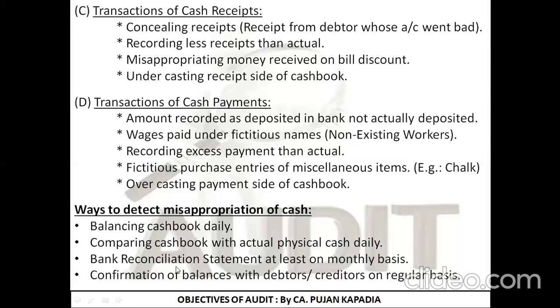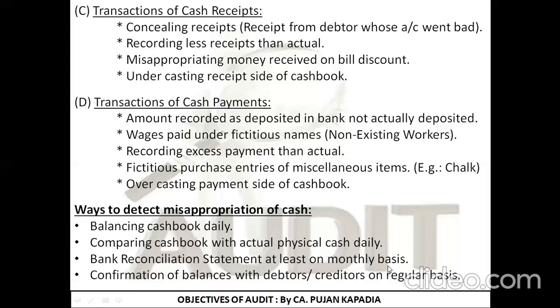Third is BRS, that you all know, bank reconciliation statement, at least on a monthly basis. So we come to know that no one has entered dummy entries like cash deposited into the bank or cash withdrawn from the bank. And last, which is practically in implementation, confirmation of balances with the debtors and creditors on a regular basis.